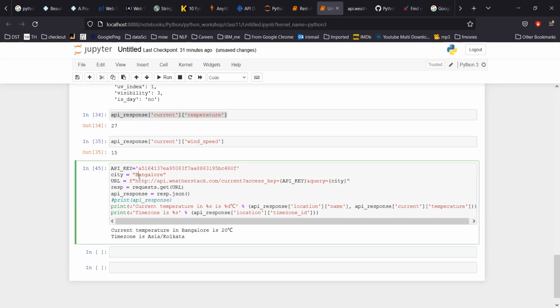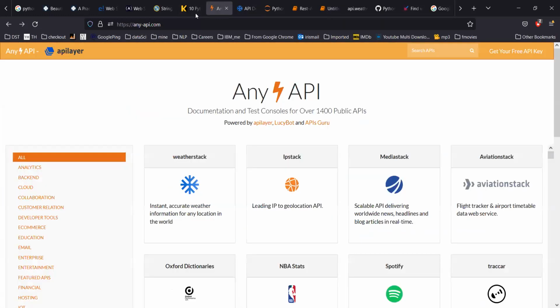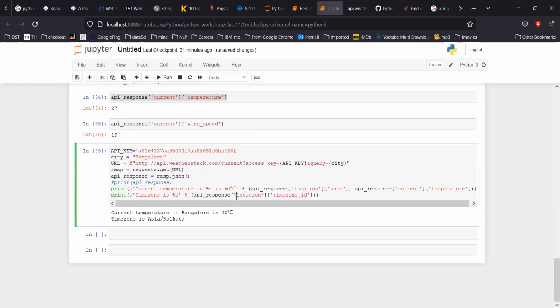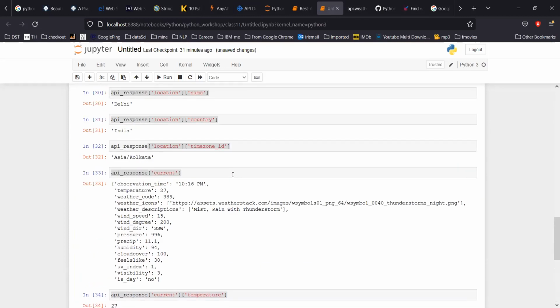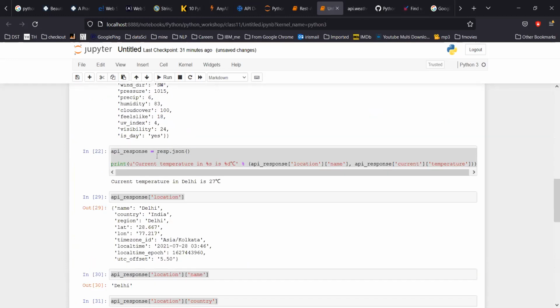So you keep changing the city name, and it will simply pick out the temperature from this site, the weather site, and display the result to you. This is the way you can write any program to access a specific thing on the internet, on any website. This is the API way. Here what I'm doing is calling an API, application programming interface, and then displaying the result.